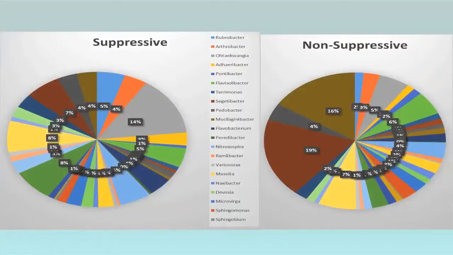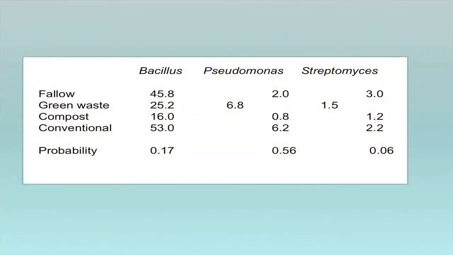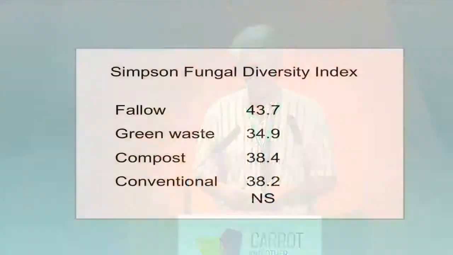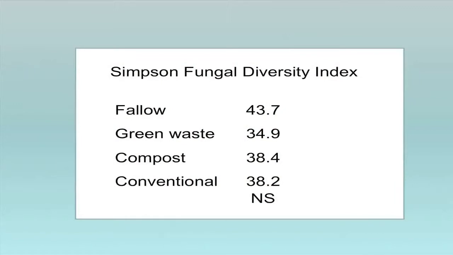And this just gives you an idea of all the different groups. We have tens of thousands of data points, and you try to tease it apart, and we know we increased the diversity. You can just kind of look at the colors there, but we didn't increase any one organism. And we tried to tease it apart, but there are no significant differences in the populations of bacillus or pseudomonads or streptomyces, groups of organisms that you often attribute to disease suppressiveness. We looked at fungi, but there was no significant difference in the community profile among fungi.